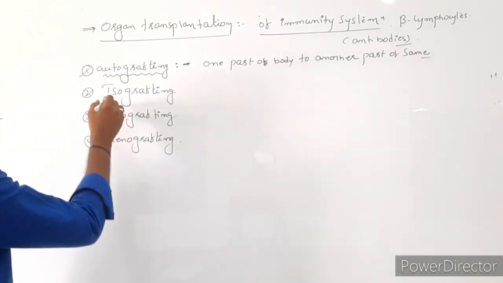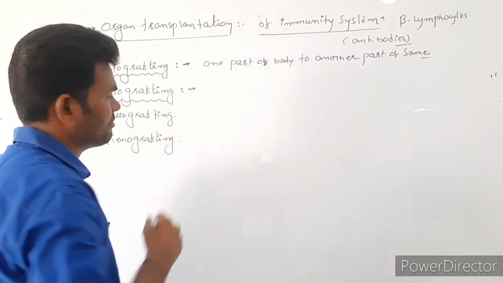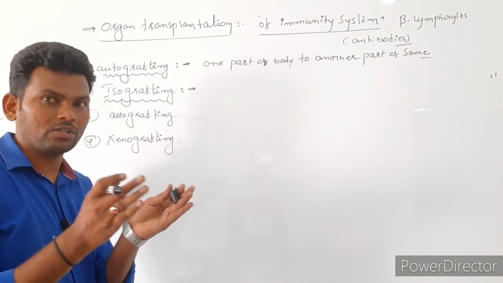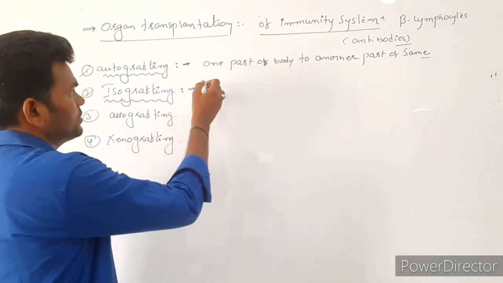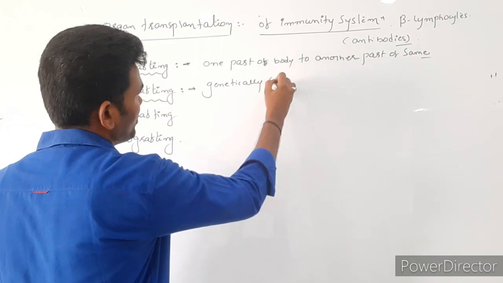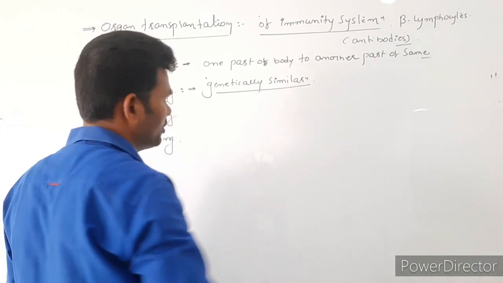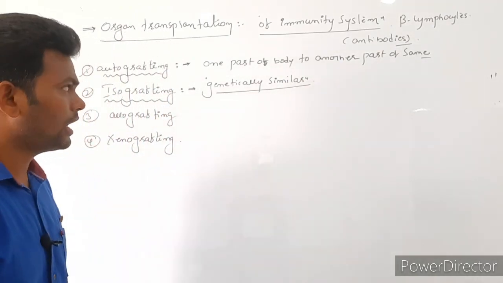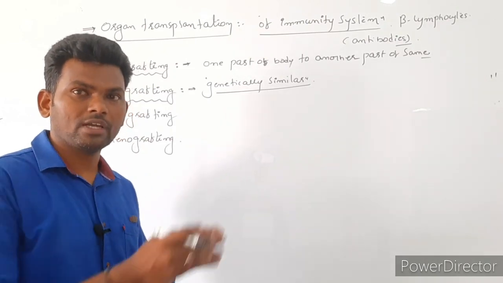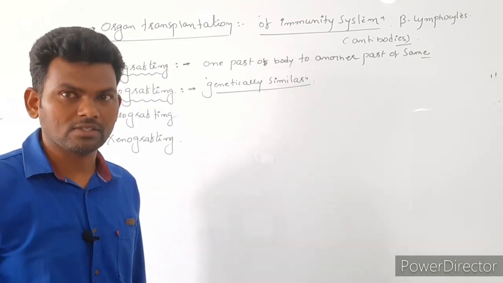Next one is isografts. Here the grafting occurs between genetically identical organs or tissues. So here these are genetically similar, then only is grafting possible between these two persons. Like twins, twin persons are genetically the same. So we can do the transplantation very easily between these two twins.